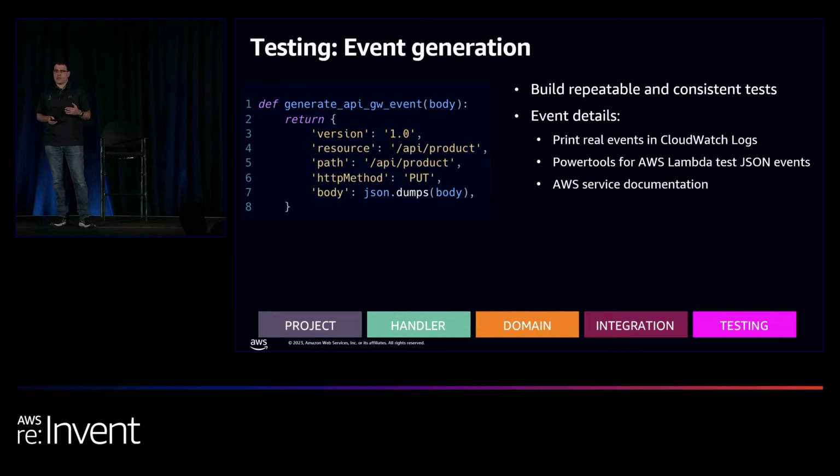And you might ask yourself, well, how did you find this dictionary? Where did you get the definition from? So we have several options. First of all, you can simulate the events and print them and get them from the cloud with logs. Or you can use Powertools for AWS Lambda. That's what I did, actually. And they have test JSON files for multiple services, so you can take the examples from there and just make the changes. Or you can refer to the AWS service documentation where they tell you this is how the event looks like.